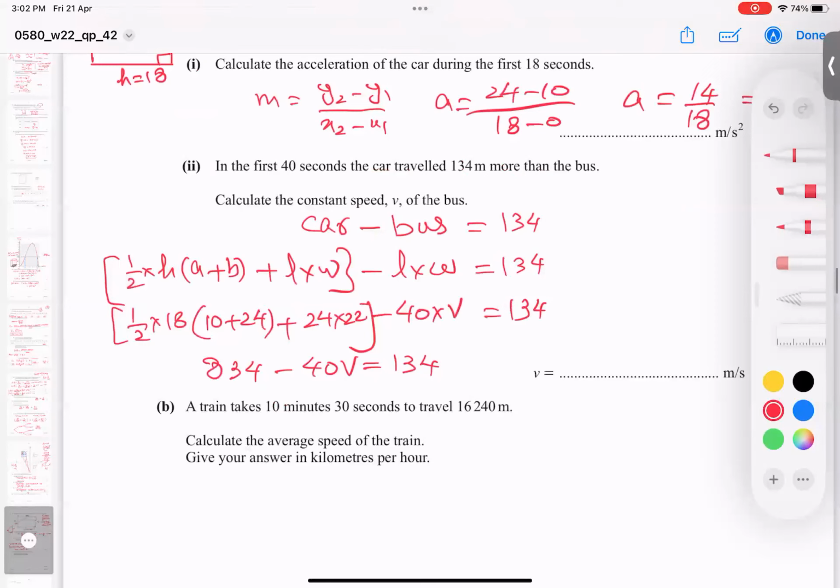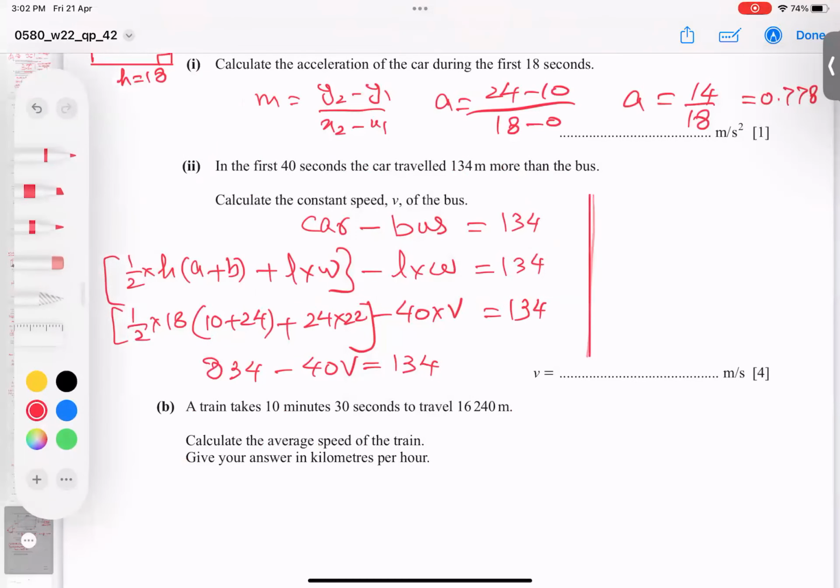Now, students, I can simplify it. How? The 40V goes there and 134 comes to this side. So 834 minus 134 equals 40V. I got here 700, 700 divided by 40. So the 0 cancels, so 70 divided by 4. So Alhamdulillah, I can say the velocity is 17.5 meters per second.